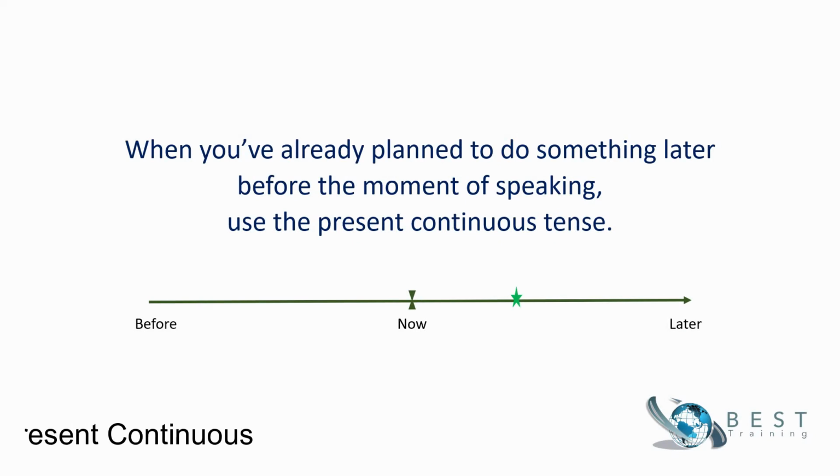Throughout the previous videos, we learned that the present continuous is often used with a future meaning. This tense form is used to talk about things that have already been decided or planned before this current moment. Generally speaking, it's used to talk about our social or work plans and normally used with a future time reference.